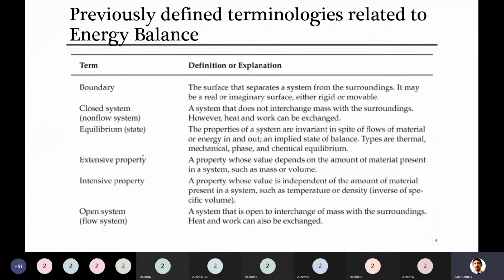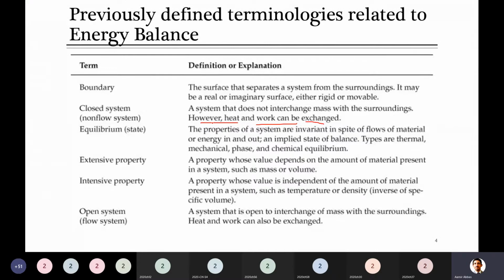But please remember now that a closed system can still exchange heat and work. We will study this in detail later on when you move forward in this energy balance chapter. At the moment, just remember that a closed system is that system which doesn't interchange any material with the surrounding. For example, at that time you considered one vessel containing 1000 kg of water, but that is closed, so its 1000 kg will be maintained here.